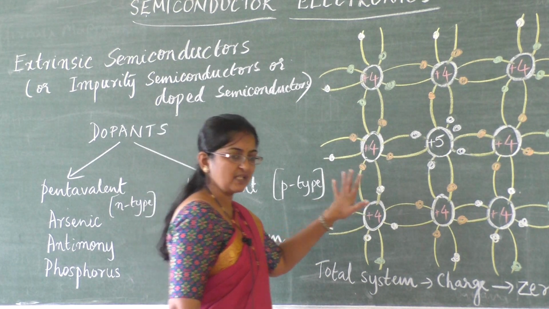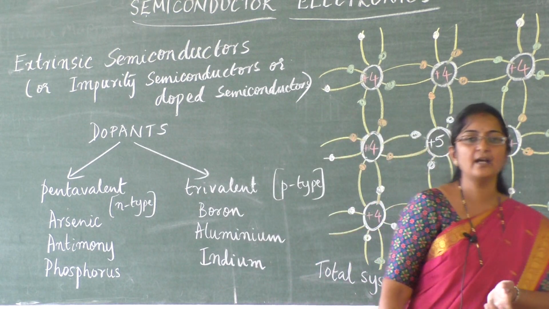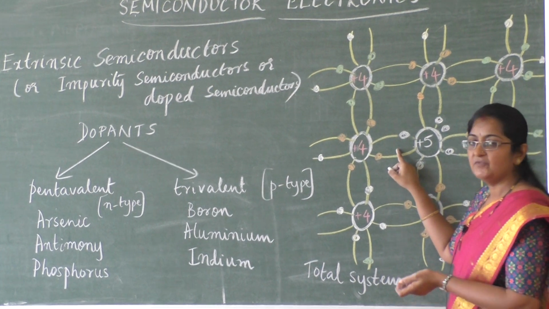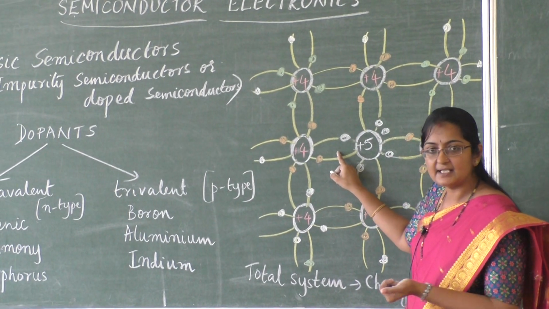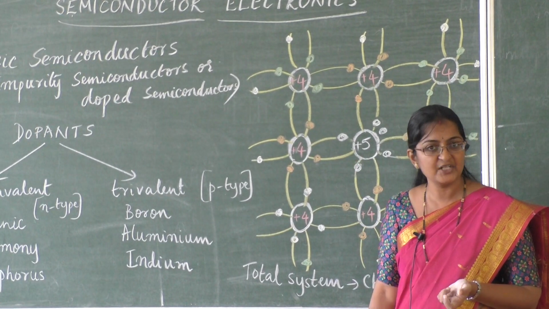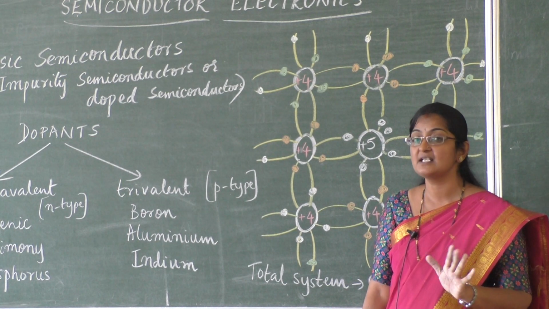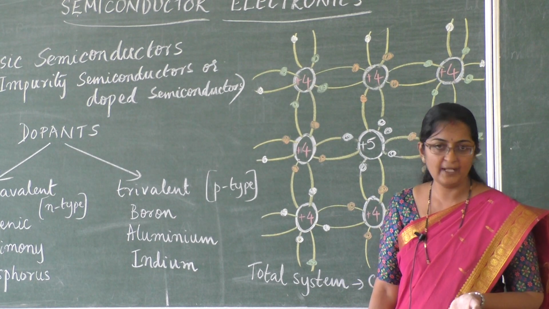Now this type of semiconductor, on adding impurity, what happens? The number of electrons available for conduction increases. Here, if temperature increases, electron hole pairs are created. So the number of holes will be equal to the number of electrons due to the effect of temperature.